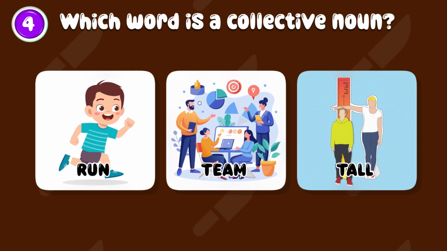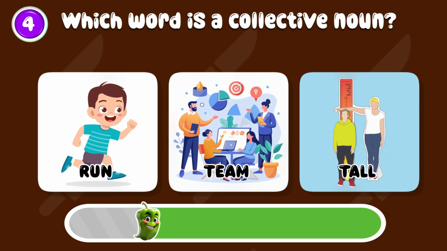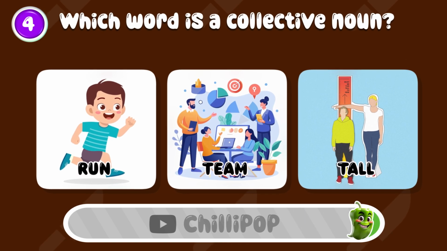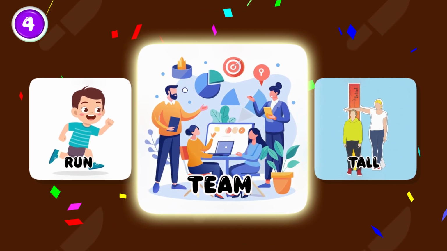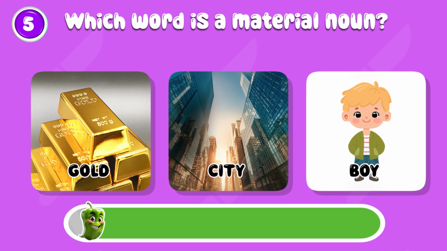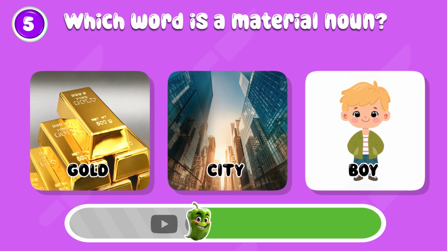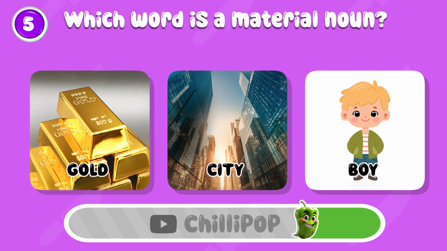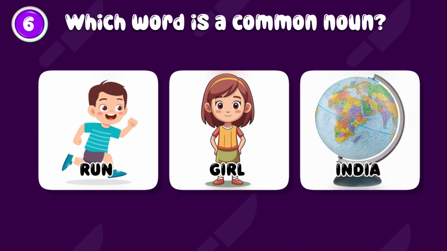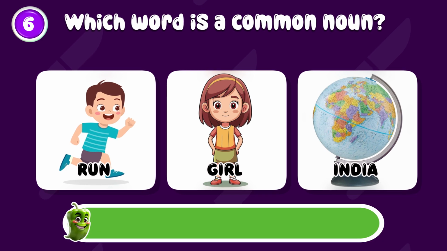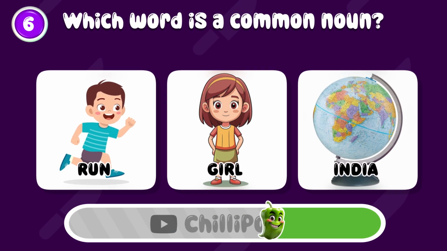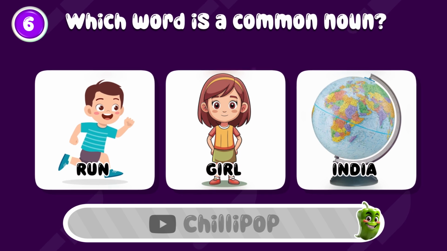Which word is a collective noun? Run, team, tall. Team. Which word is a material noun? Gold, city, boy. Gold. Which word is a common noun? Run, girl, India. Girl.